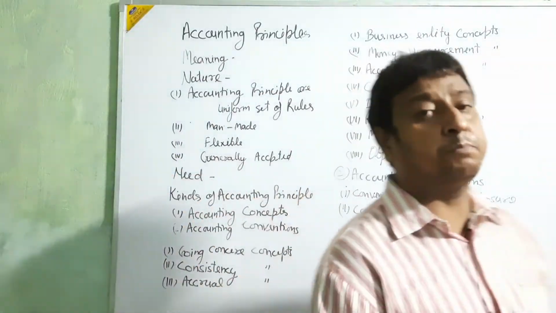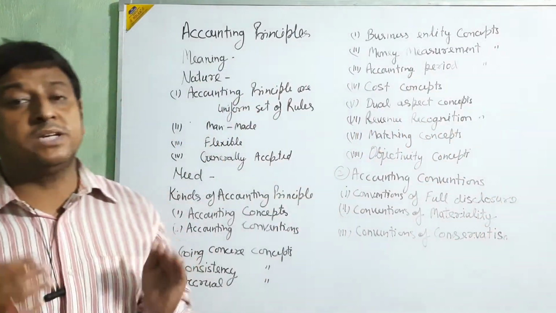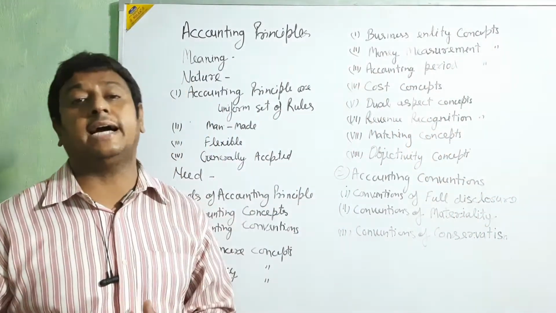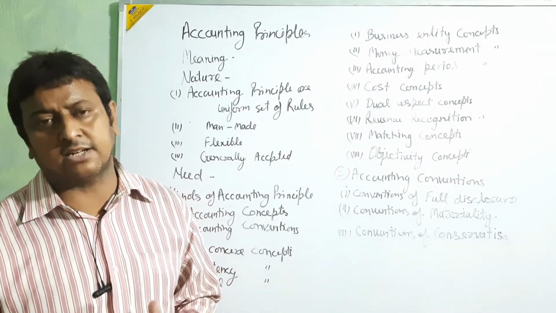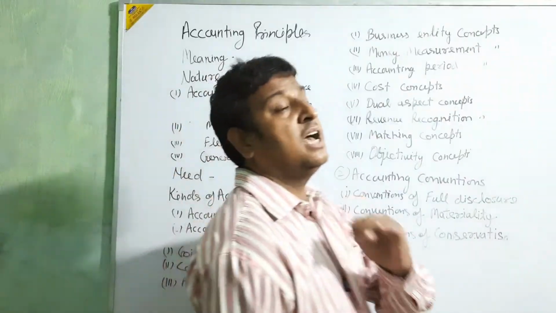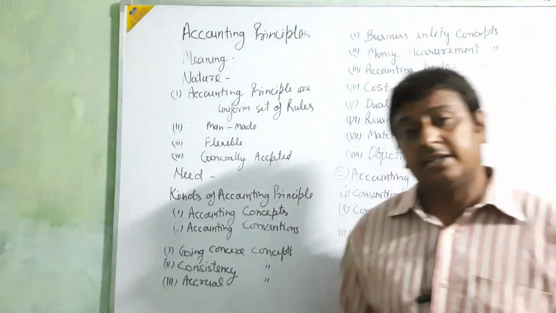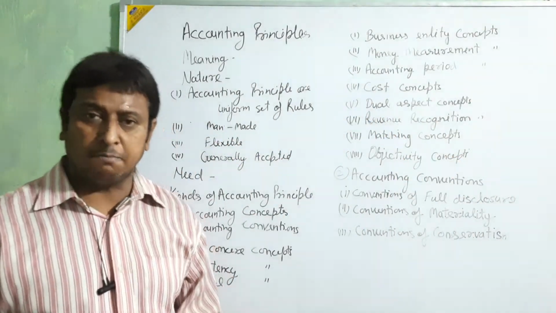This accounting principle is generally accepted because all businessmen who do financial transactions or financial accounting accept these accounting principles and follow them.